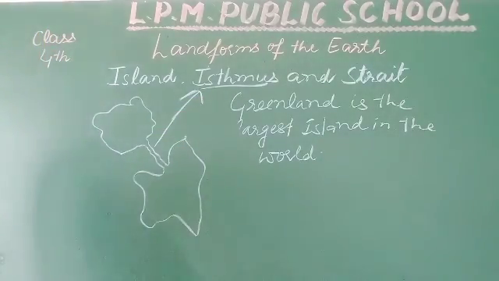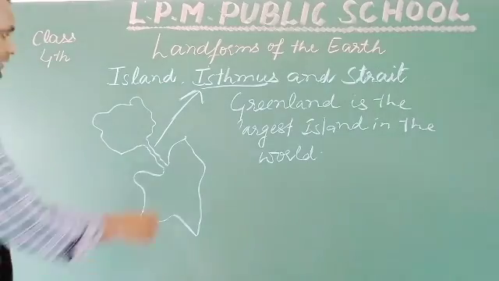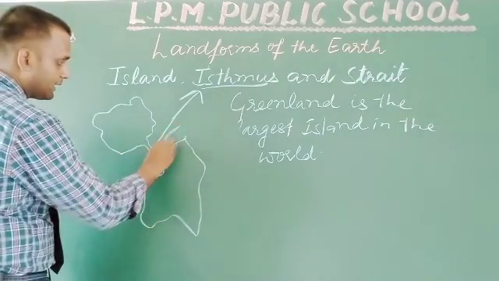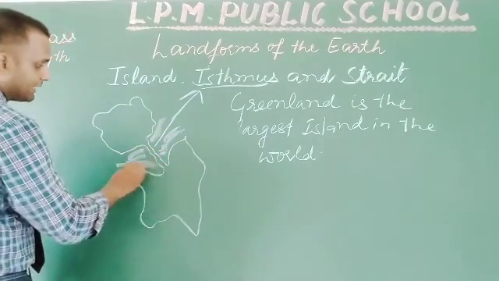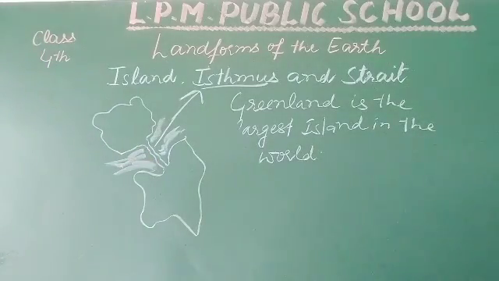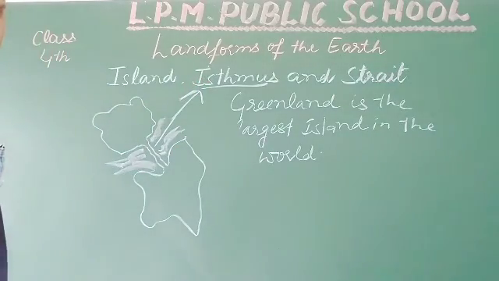Okay, clear है? उसके बाद what is that? It has water on both sides. ये जो narrow strip of land है, इसके दोनों तरफ पानी रहेगा. ठीक है, it has water on both sides and in between there is a narrow strip of land mass called isthmus. Okay, the isthmus of Panama joins North and South America.